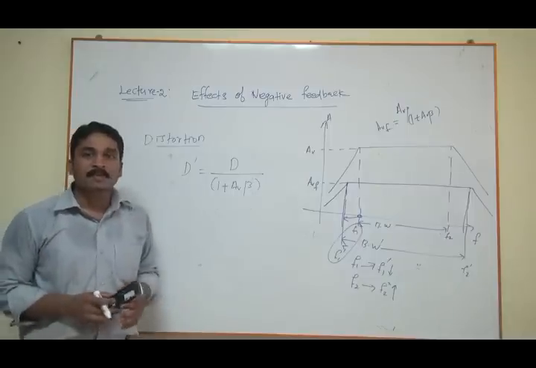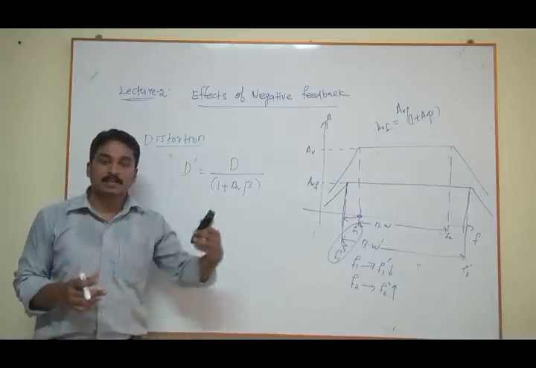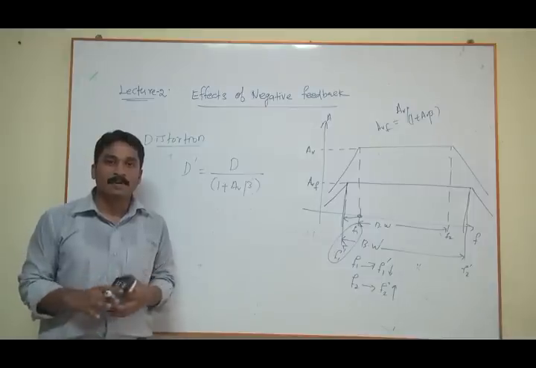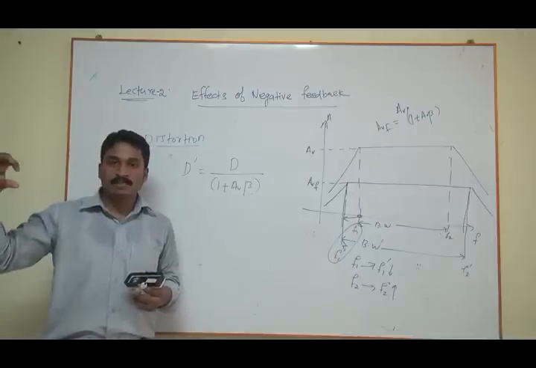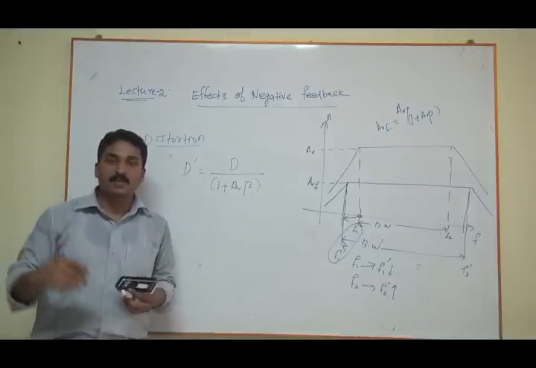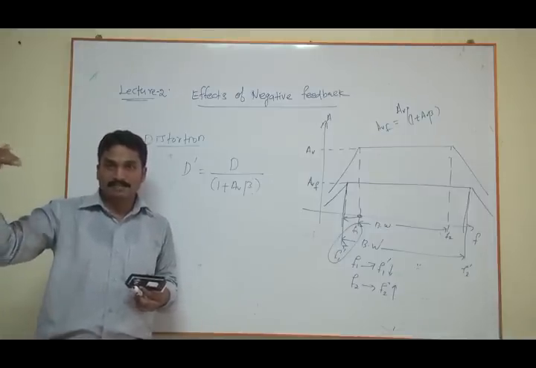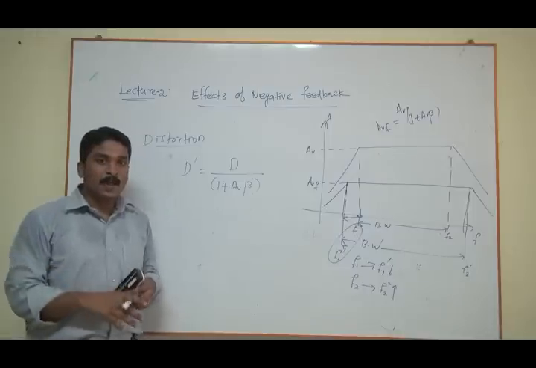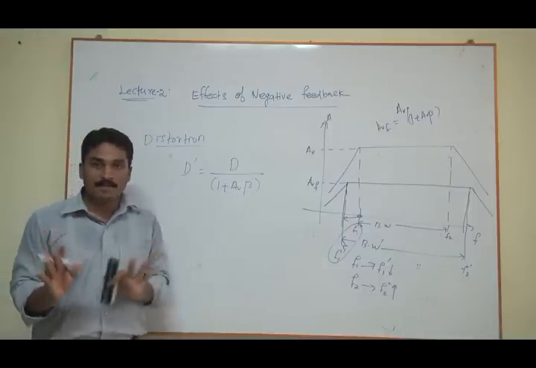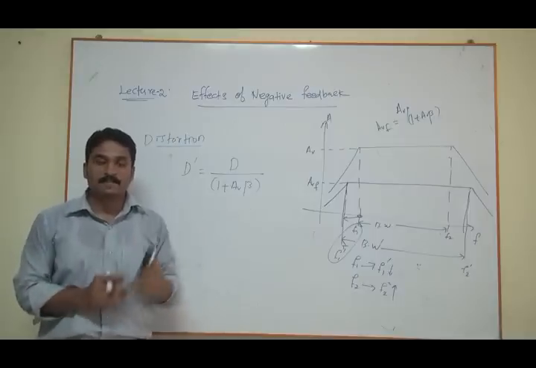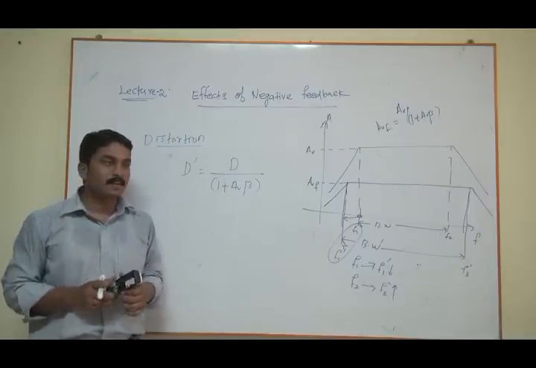For example, if you apply a large signal to the input of an amplifier, what will happen? Your output side also becomes increased. But once it crosses the active region, what will happen? You'll be getting clipped. So there is a distortion always in the normal amplifier circuit if I apply a large signal. But here is the interesting thing comes.